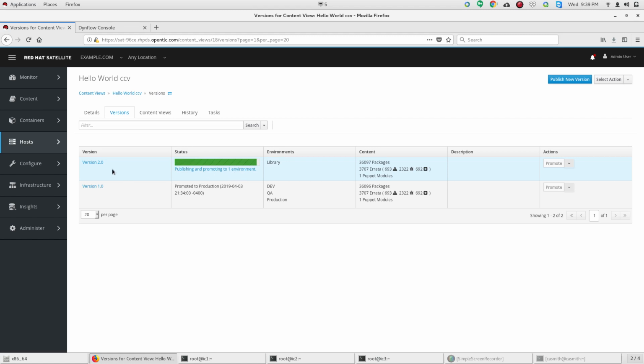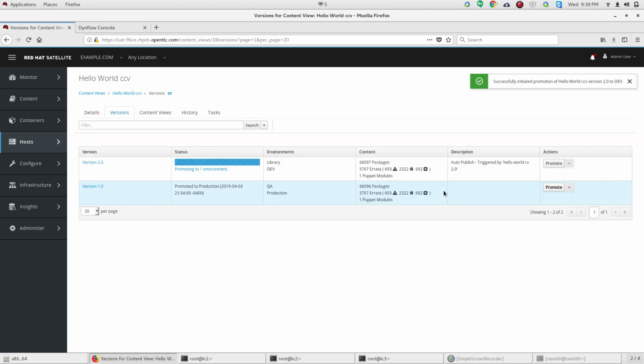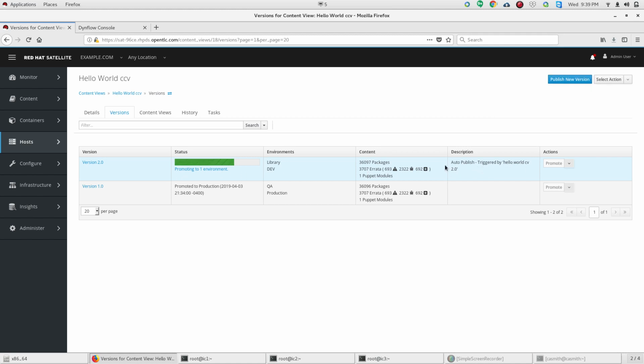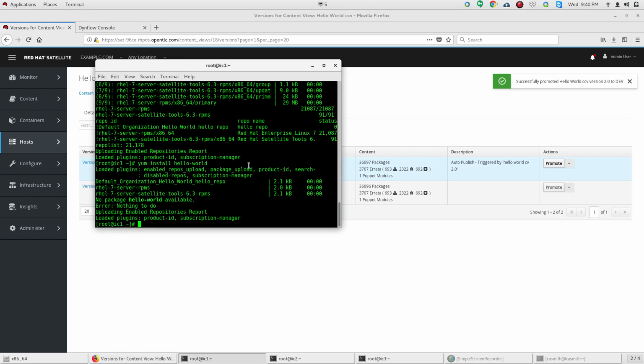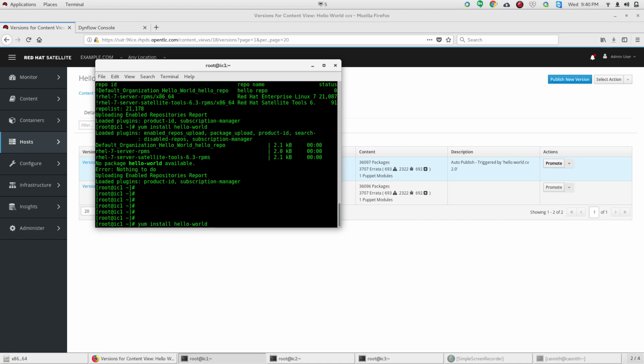Now, once it's finished being promoted to the library, we're going to promote it into the dev environment. So we promote this guy into dev. And while I'm waiting for this to promote, I'll point out in the description it shows what actually triggered the initial publishing of that particular composite content view. So now let's come back here again and see what happens.